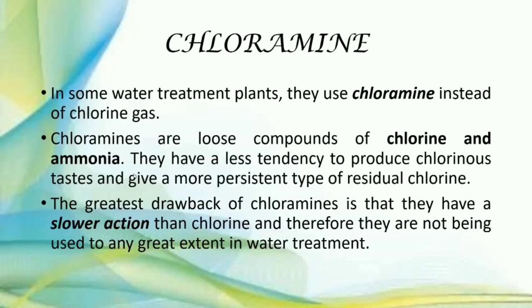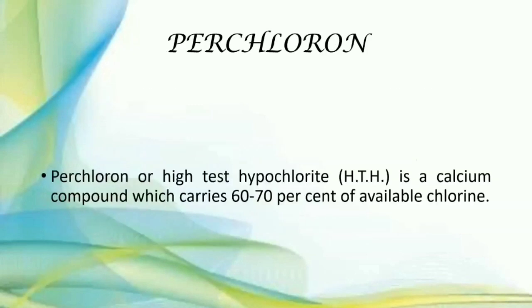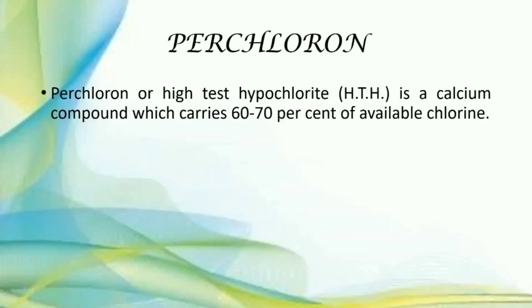So the drawback of chloramine is that they have slower action, so they are not used to a great extent. Then perchloron. Perchloron, or high test hypochlorite, that is HTH, is a calcium compound, meaning chlorine plus calcium, which carries 60 to 70% of available chlorine.